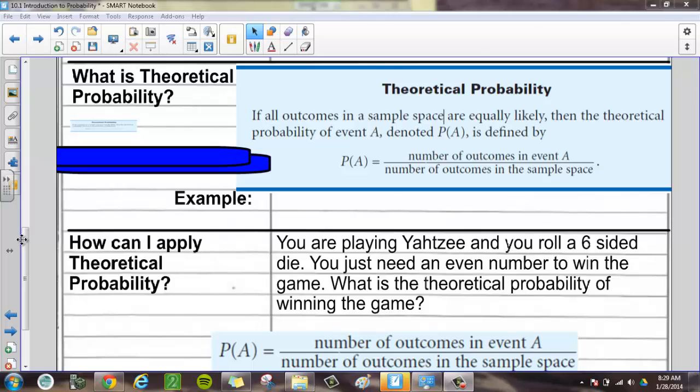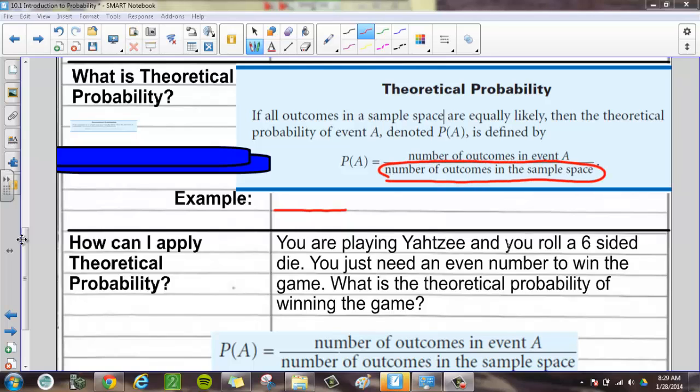Well, gosh, that's kind of confusing. What does that really mean? Let me give you an example. A simple example would be if you flip a coin. How many different options do you have when you flip a coin? Well, it could be heads or it could be tails. So the number of outcomes in the sample space, how many outcomes could you have? 2. Now, yeah, it could land on its side, but let's just say it can't do that. So you have 2 outcomes in the sample space, heads or tails.